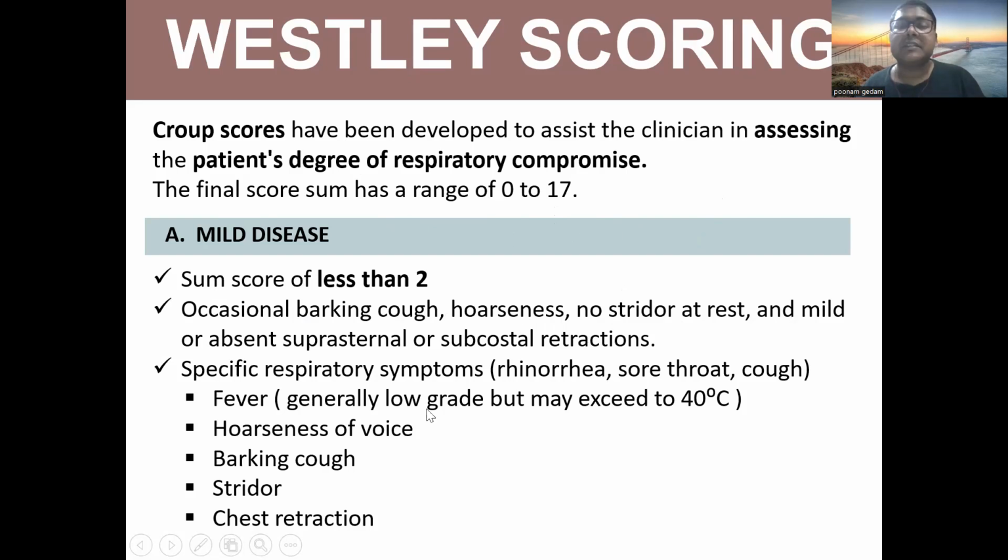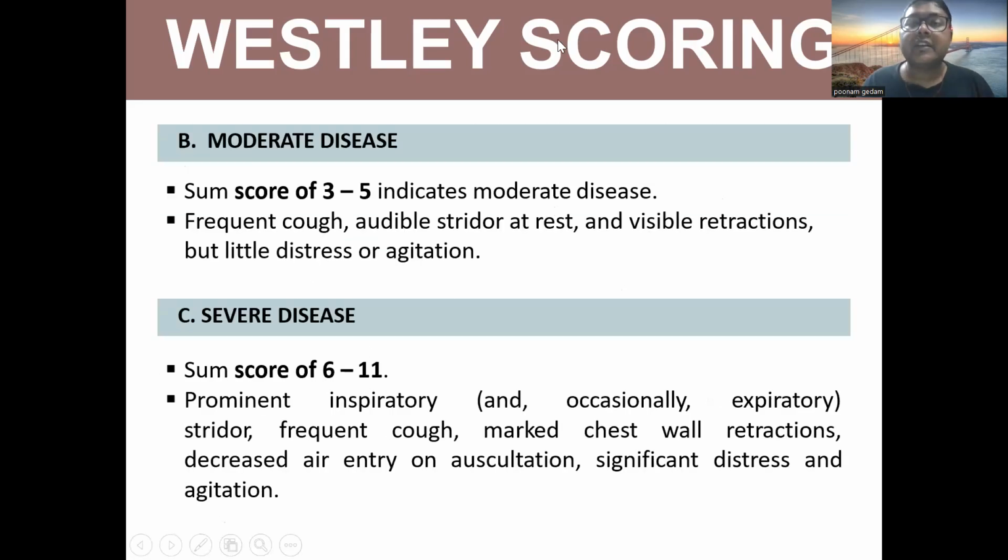So specific respiratory symptoms: rhinorrhea, sore throat, cough. Fever generally low grade but may extend to 40 degrees. Hoarseness of voice, barking cough, stridor, chest retractions. So Westley scoring, moderate disease: a score of 3 to 5 indicates moderate disease. Frequent cough, audible stridor at rest, and visible retractions, but little distress or agitation.